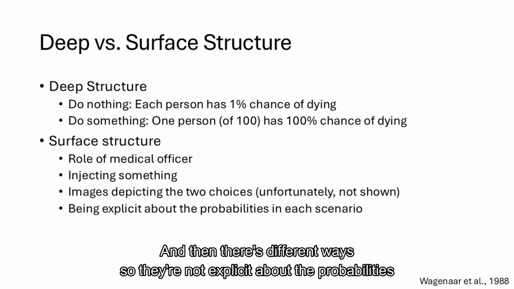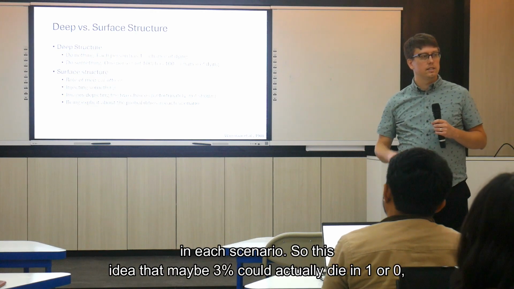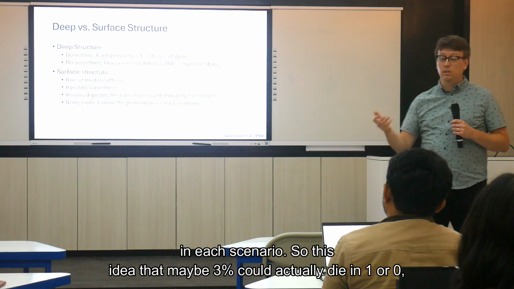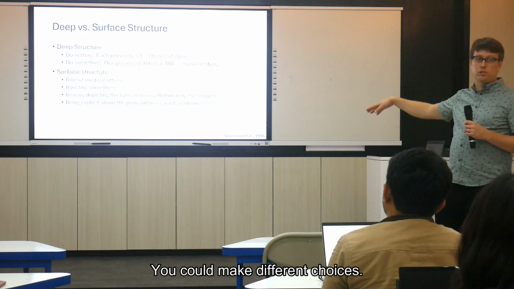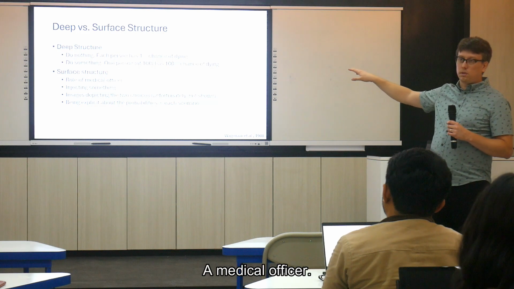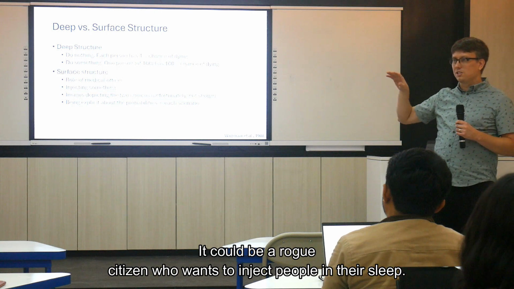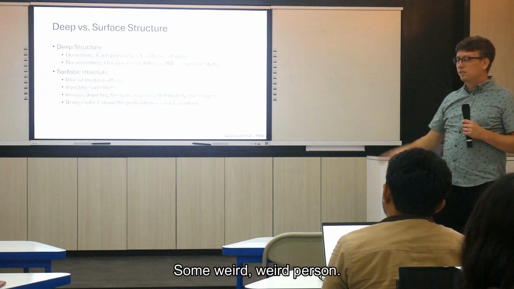And there are different ways, so they're not explicit about the probabilities in each scenario. So the idea that maybe 3% could actually die in one, or 0 in another. But these are all surface structure things that you could make different choices on. If somebody else designed the study, instead of a medical officer it could be a rogue citizen who wants to inject people in their sleep, some weird person.